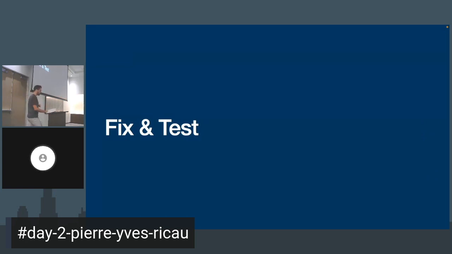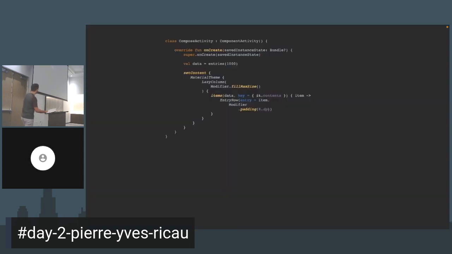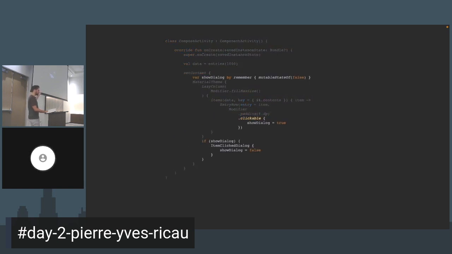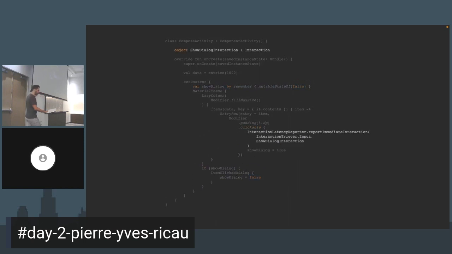And so this is where it gets interesting. So here, this was a short example. I don't have time to go into details, but it's an activity with Compose. Trust me, it's just a Compose activity. And we made a button that's showing a dialog, and then we added Papa in there to say this is a click that I care about.